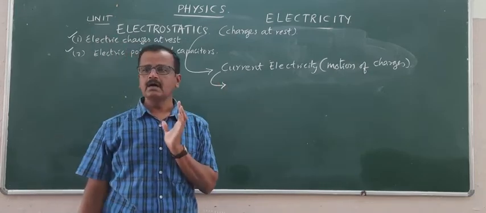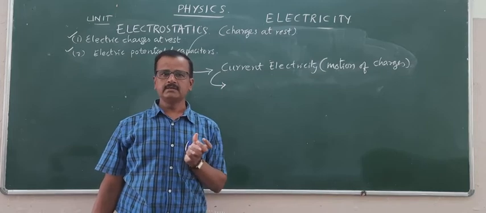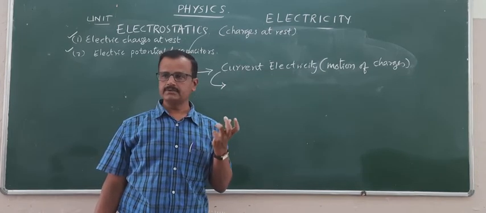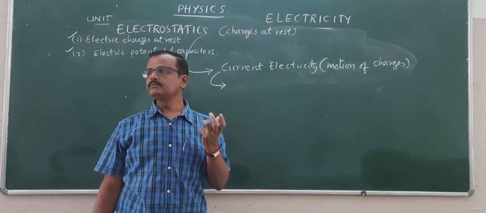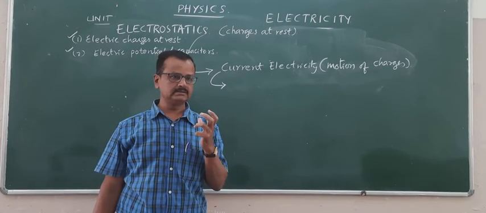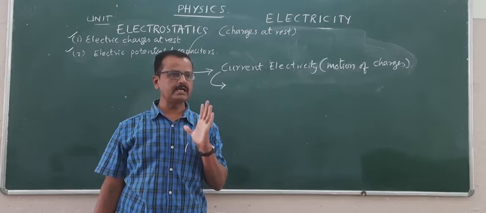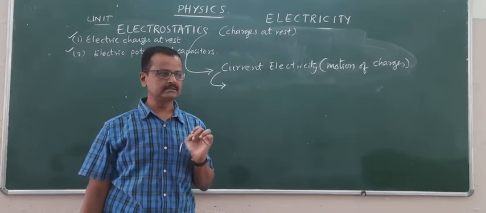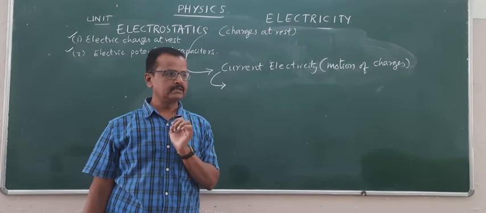There we will learn how heat is measured and the related theory. I squared R T is the heat produced when the current I flows through a coil for a duration of time T. I squared R T, right?